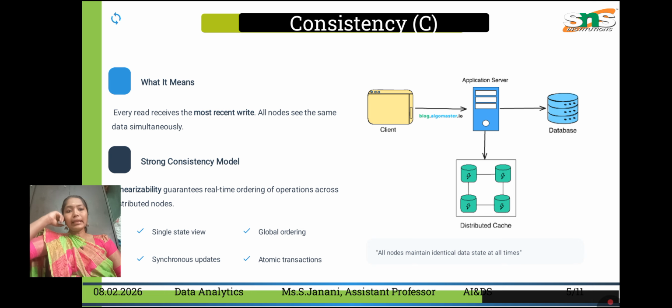We have already seen consistency. Here the application server is used, and the client wants to place an order. It checks the database, and if the network is available, the order is taken in the database. Every read receives the most recent write. All nodes see the same data simultaneously. If the servers are not working properly, we could not take orders. If they work properly, all the data should be the same at the same time. A strong consistency model guarantees the real-time ordering of operations across the distributed nodes.